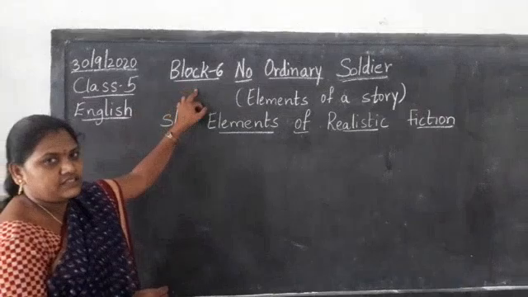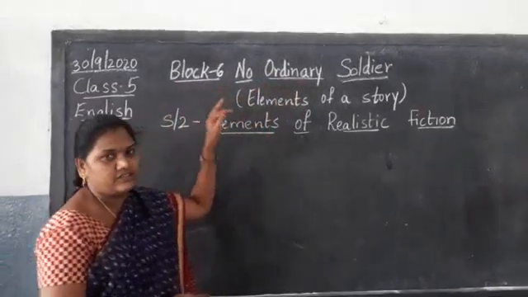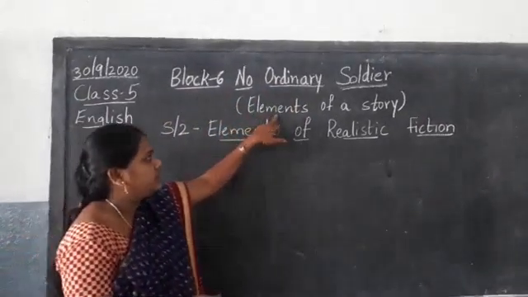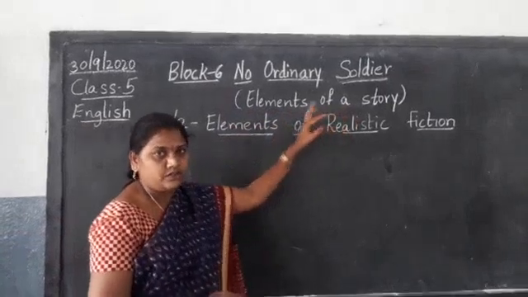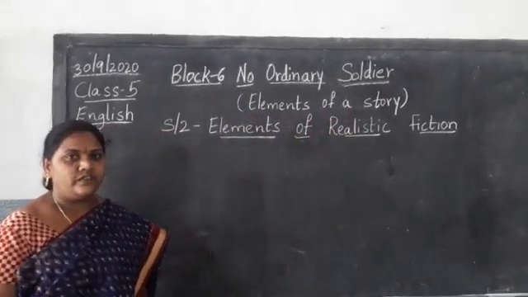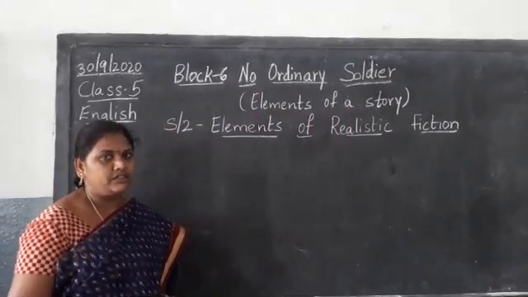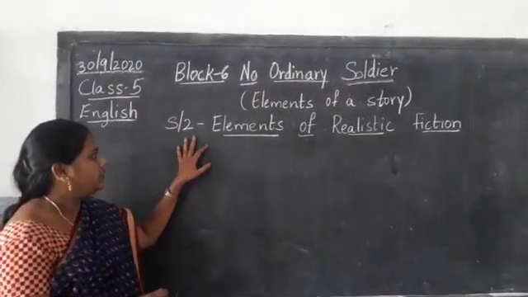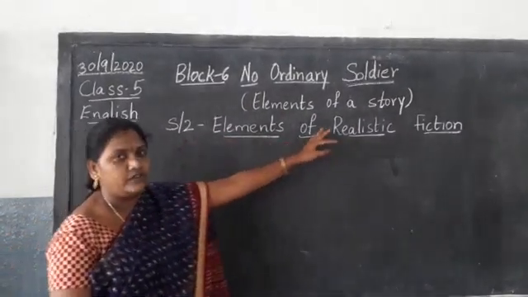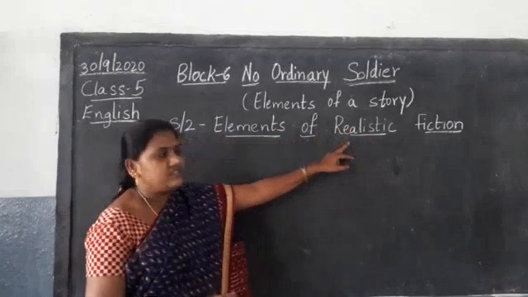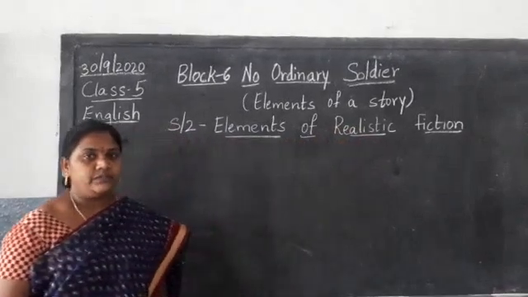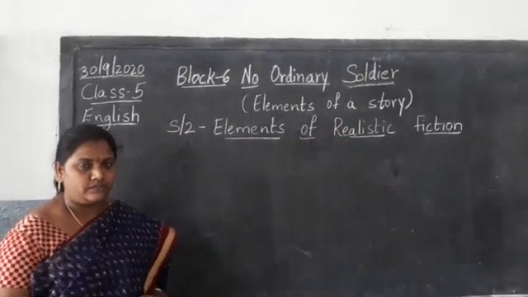We are in block 6, No Ordinary Soldier. Main concept was elements of a story. In our previous class we have learnt about the word map, children, and today we are going to learn how to write the elements of realistic fiction. What is realistic fiction? That means which is a real story.